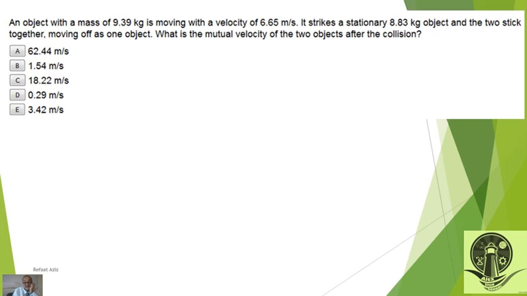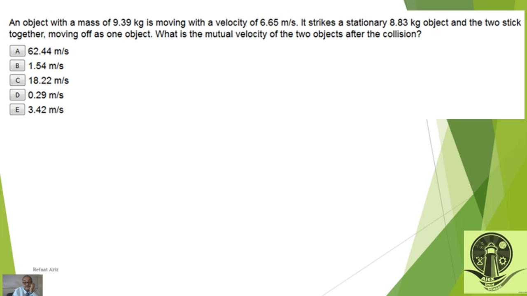Another example, this is for you. An object with a mass of 9.39 kilogram is moving with a velocity of 6.65 meter per second. It strikes a stationary 8.83 kilogram object, and the two stick together, moving off as one object. What is the mutual velocity?